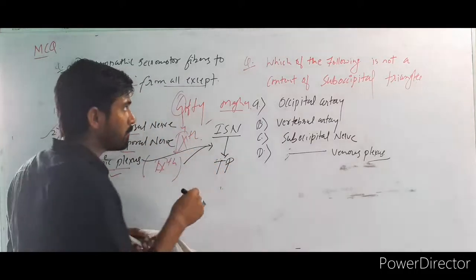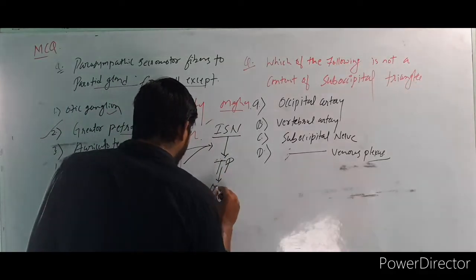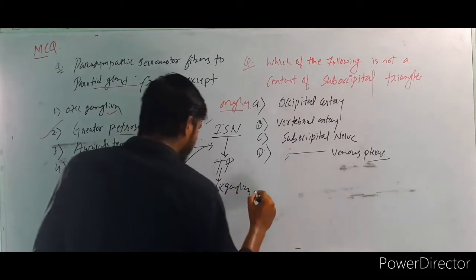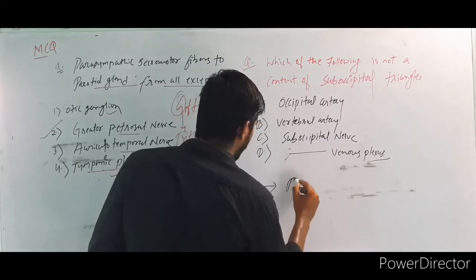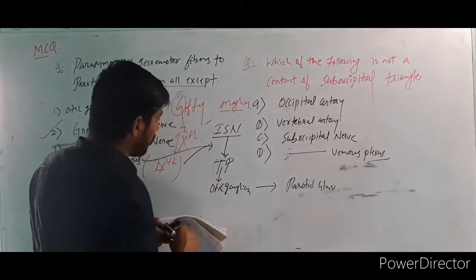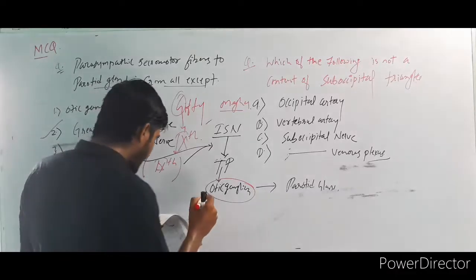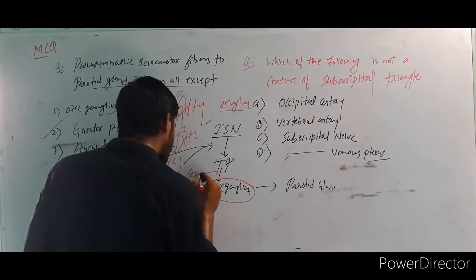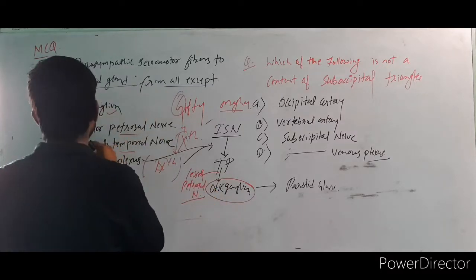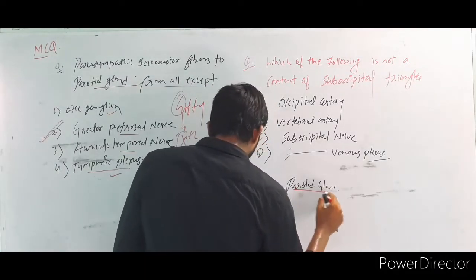Okay, I am writing short, because we have to cover some more MCQs. From here, it is going to the otic ganglion. And from the otic ganglion it is going to the parotid gland, right? So you tell me, from the tympanic plexus to the otic ganglion, which nerve is there? That is called the lesser petrosal nerve. Lesser petrosal nerve, not greater petrosal nerve. So the answer is the greater petrosal. From the otic ganglion to the parotid gland, the auriculotemporal nerve.